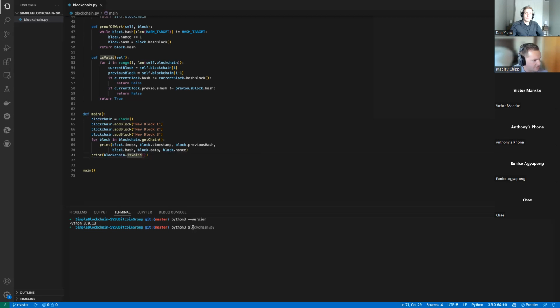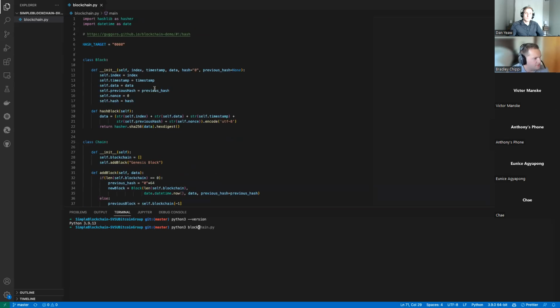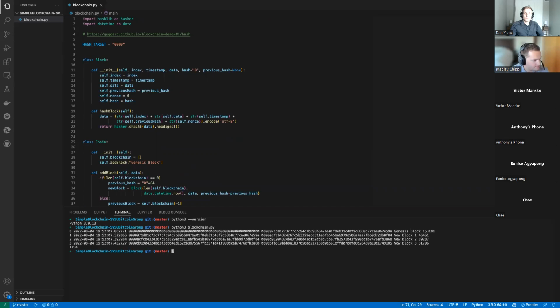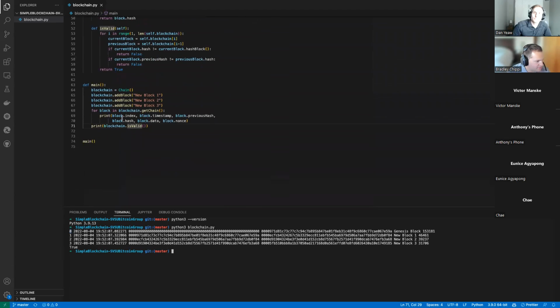So we'll go ahead and run that. And like I said, we're doing the 4 zeros, so it should be pretty quick, but it's 4 blocks in total that we're going to have to mine. So let's do it. Quick, not bad at all. So here we have the index number, the timestamp, the previous hash. As you can see, this is the Genesis block.